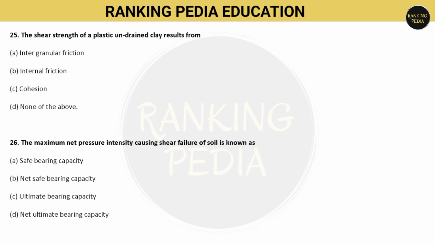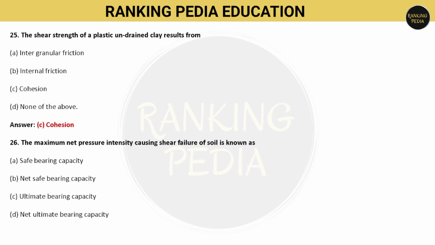Next question is, the shear strength of a plastic undrained clay results from. Options are intergranular friction, internal friction, cohesion, or option number D, none of the above. So which one is the correct? The shear strength of a plastic undrained clay results from cohesion. That is option number C.